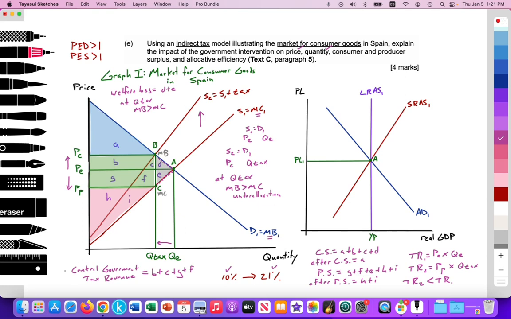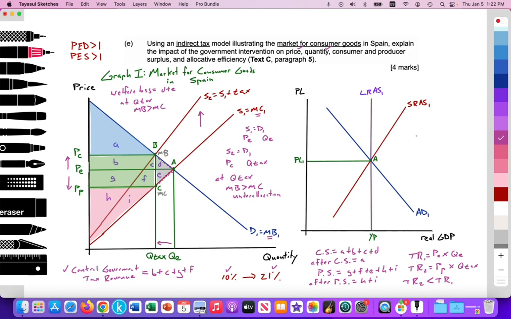So the Bank of Spain is proposing this positive to the stakeholder of the central government, but there's plenty of negatives with this proposal to go around. Consumers are negatively impacted, producers are negatively impacted, workers of producers are negatively impacted, and we have under allocation. In addition, as you discuss this in your evaluation, you may also highlight that an increase in tax is a non-price determinant, or is a shifter of the SRAS curve.